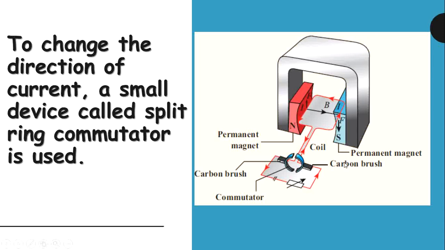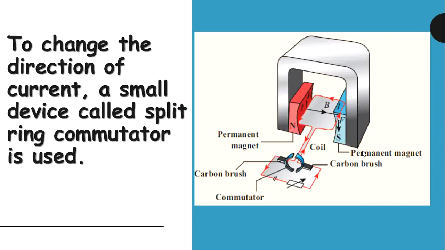So as the coil continues to move forward, it brings one of the split ring commutator halves in contact with the carbon brushes X and Y. Likewise, the reversing of the current is repeated at each half rotation, giving rise to a continuous rotation of the coil. So for each and every half rotation, the commutator will rotate with the carbon brush and reverse the current, giving the continuous rotation of the coil.